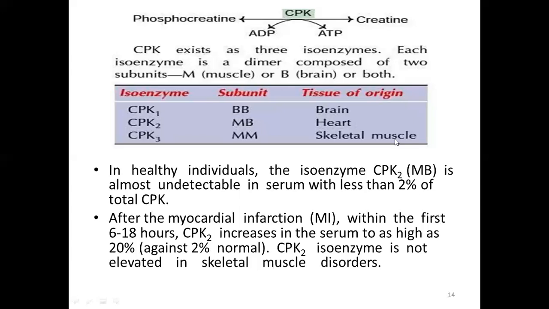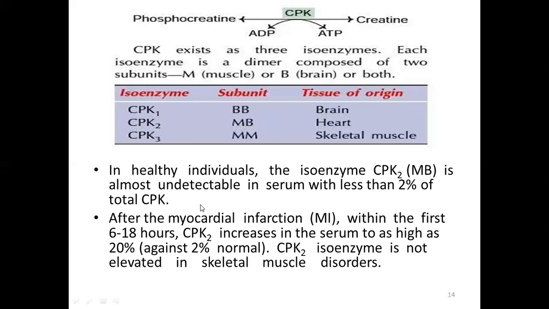In a healthy individual, the isoenzyme CPK2, which consists of MB subunits, is almost undetectable in the serum. It means that CPK2 is present in a very small concentration, less than 2% of the total CPK levels.